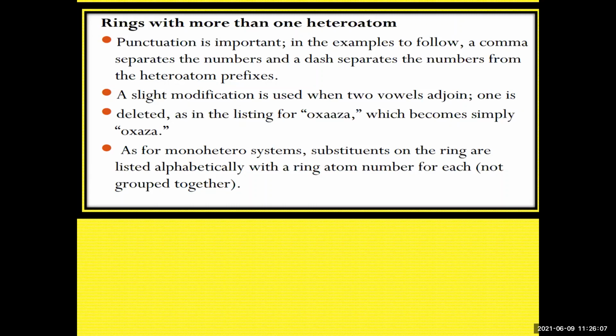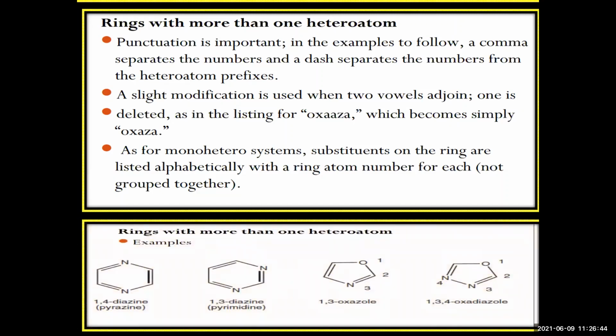A slight modification is used when two vowels adjoin. When two vowels come together, like oxaaza, one of the vowels is removed and you get oxaza. This is how you do the naming as I explained earlier. As for a monoheterocycle, the substituents on the ring are listed alphabetically with the ring atom number for each. The position matters if there are two or more. So these are some of the examples.